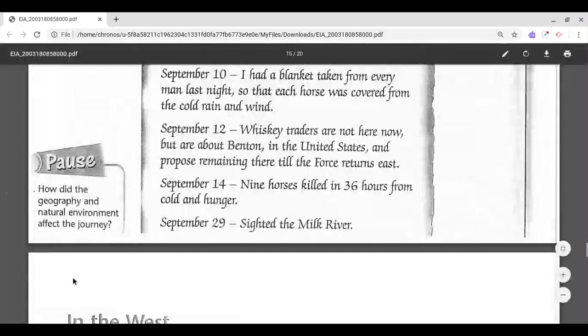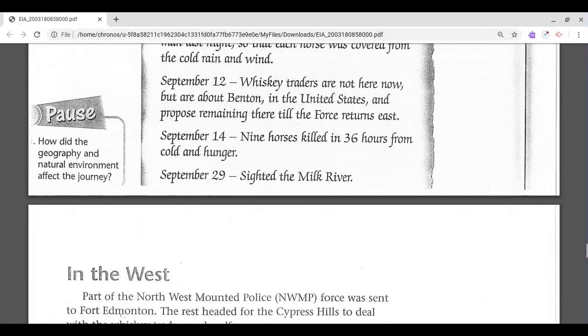How did the geography and natural environment affect the journey? So how did the environment affect their journey?